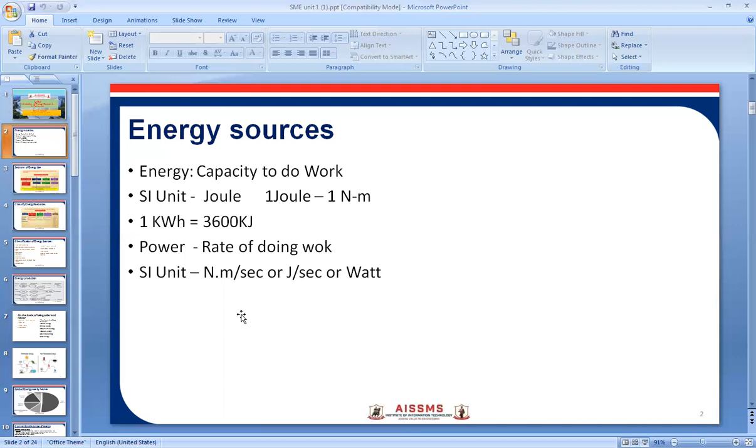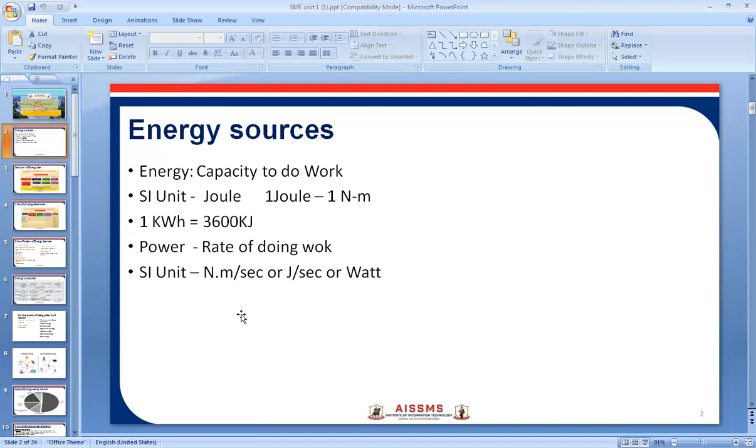So in today's lecture, we have seen what is energy, then what is power, then which are the forms of energy, and in detail we have discussed what exactly is thermal, chemical, electrical, mechanical, nuclear, and gravitational energy.